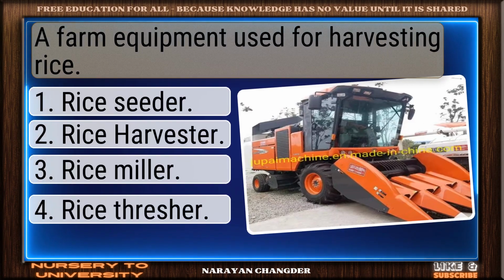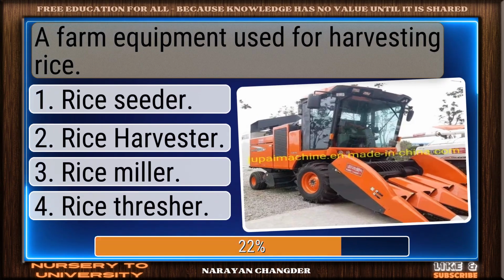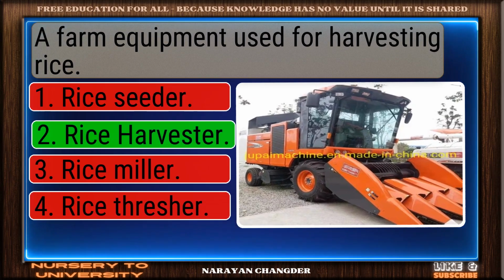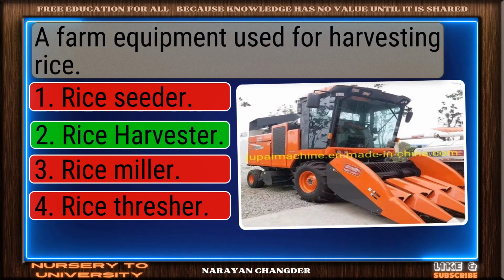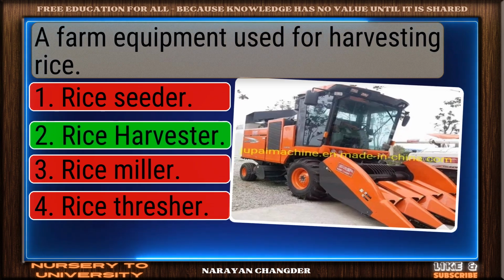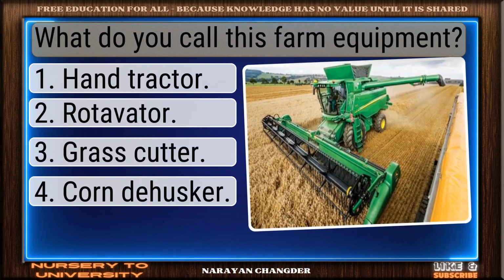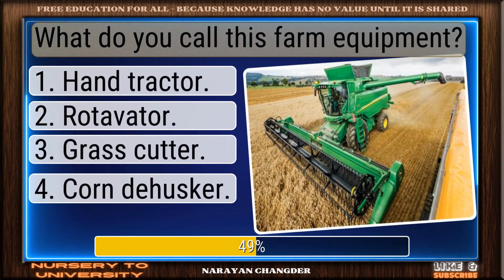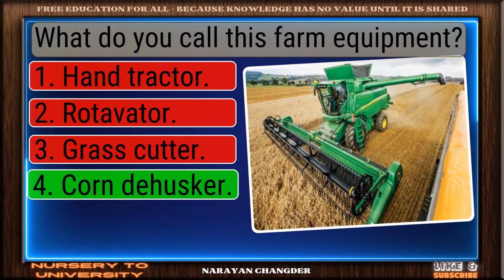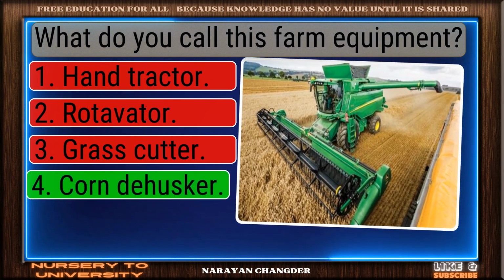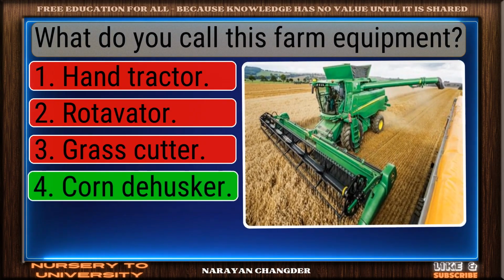A farm equipment used for harvesting rice. Smart pick, rice harvester is the correct choice. What do you call this farm equipment? Smart move. Corn dehusker is an accurate answer.